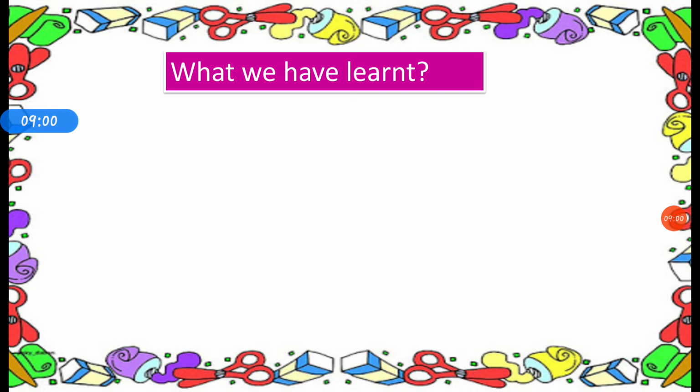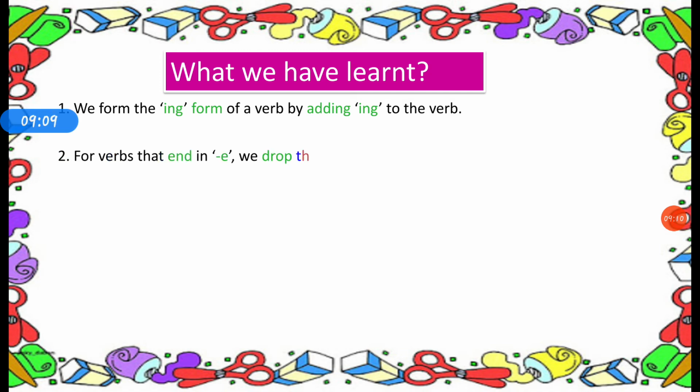What we have learned: we form the ing form of a verb by adding ing to the verb. Second, for verbs that end in E, we drop the final letter E before adding ing to the verb. Means, if some verb has the letter E at the end, we drop E and add ing.